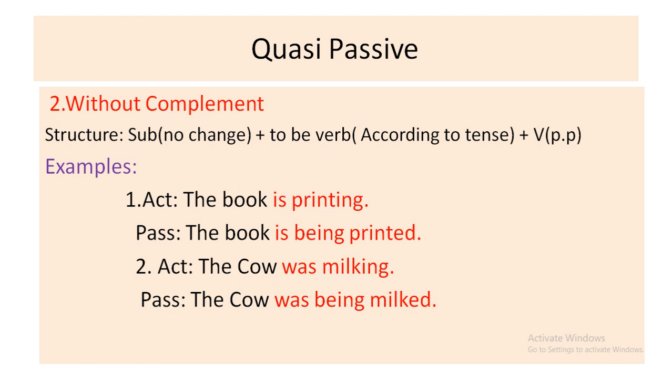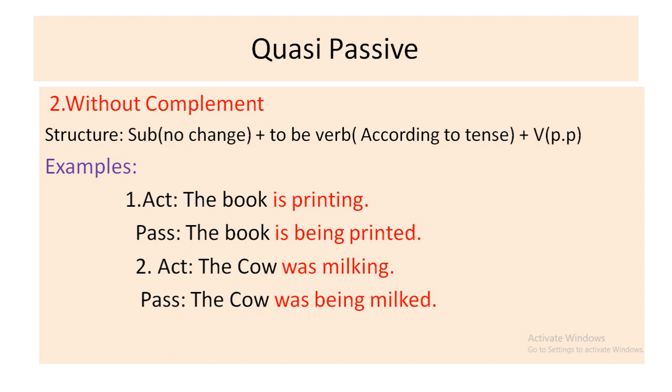Now, quasi-passive without complement. That means after the verb, you won't get any word or any complement or any adjective. That's why this is quasi-passive without complement. The book is printing. In the same way, subject no change, to be verb according to tense, then verb past participle. As it is present continuous, you have to use am being, is being or are being according to the subject. The book is singular and third person singular, that's why you have to use is being. Your answer will be the book is being printed.